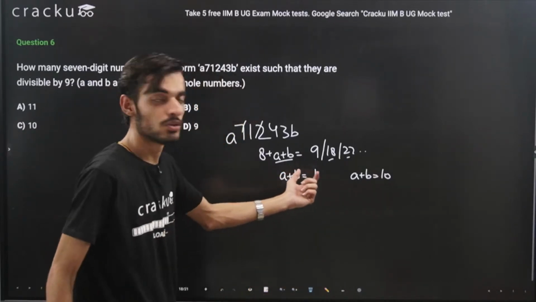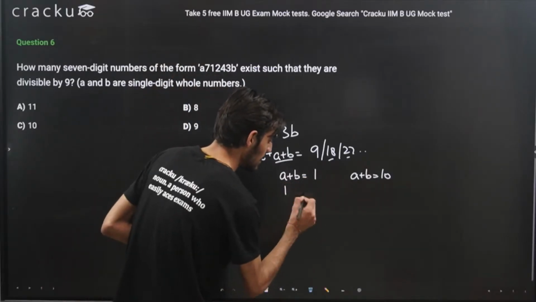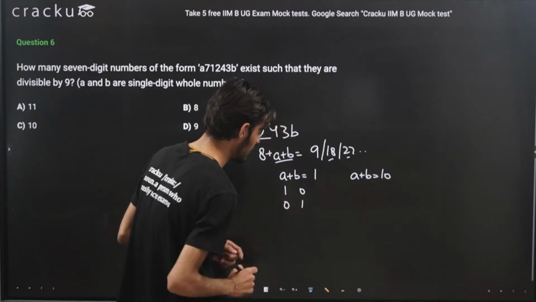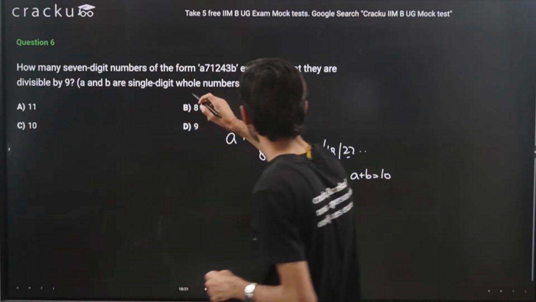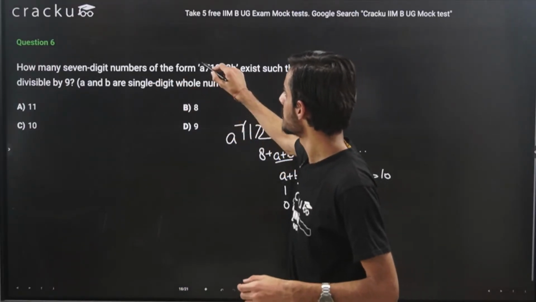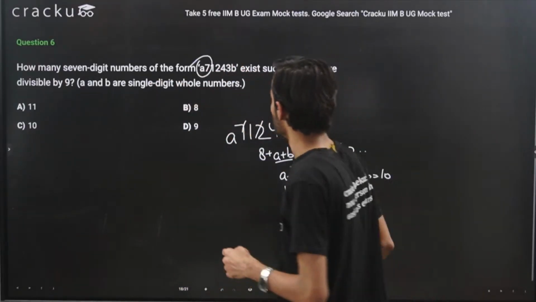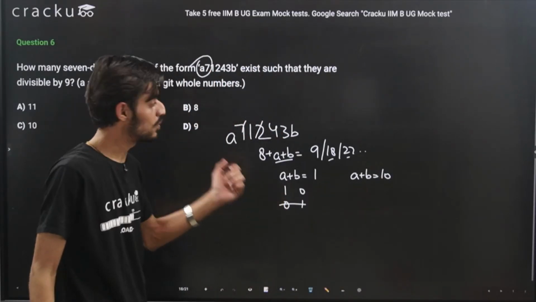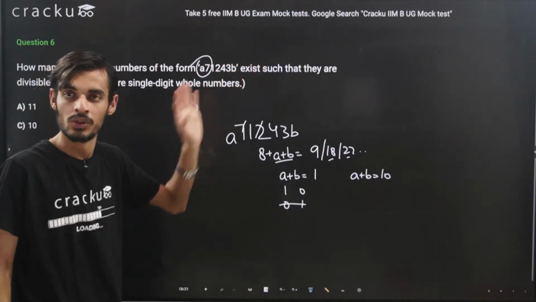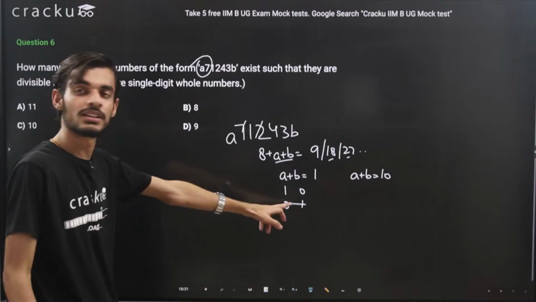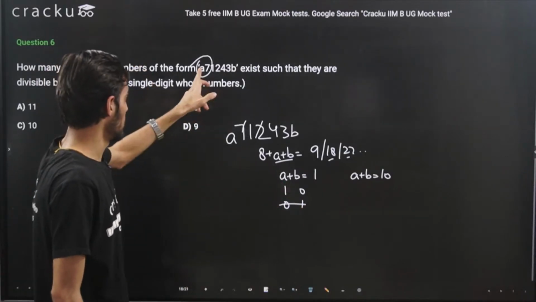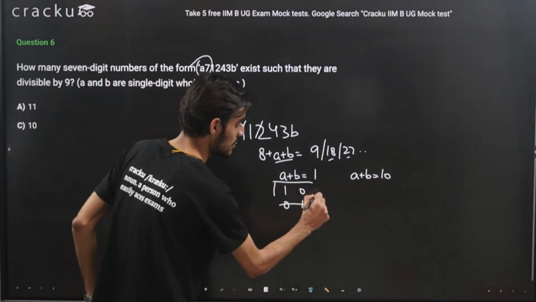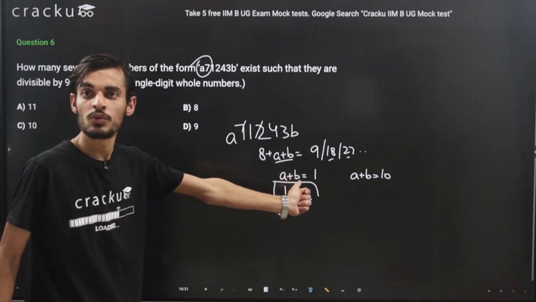So for A plus B equal to 1, we can take A as 1 and B as 0, because these are whole numbers, right? We can also take A as 0 and B as 1. But we are given that it is a 7-digit number which is starting from A, so any number cannot start with 0. So the value of A cannot be equal to 0. Otherwise, we could have considered this case also. If the A would have been somewhere in between, not in the first position, then we could have considered the second case also. But because it is a 7-digit number, we can't start any number with 0. So this is the only possible case when we have A plus B equal to 1.